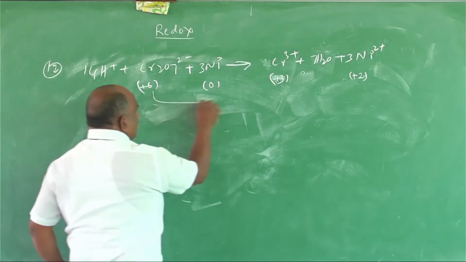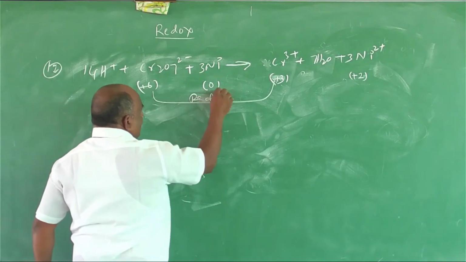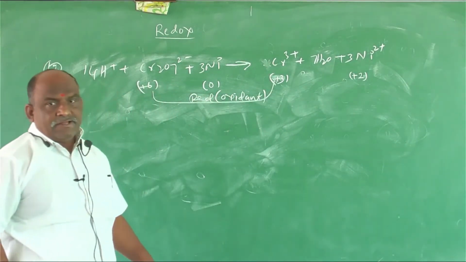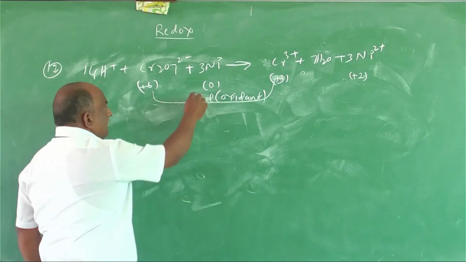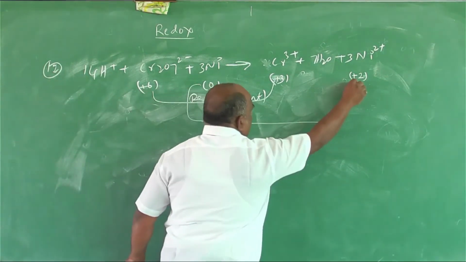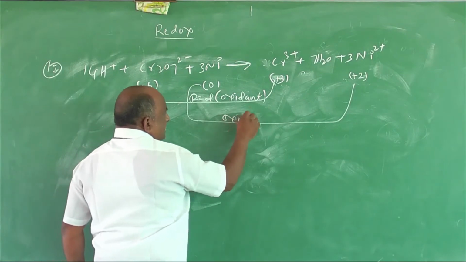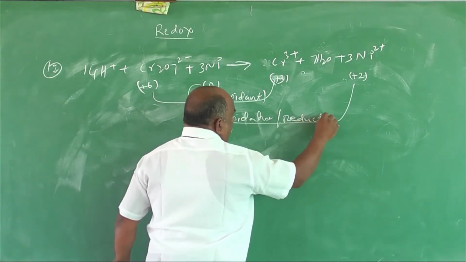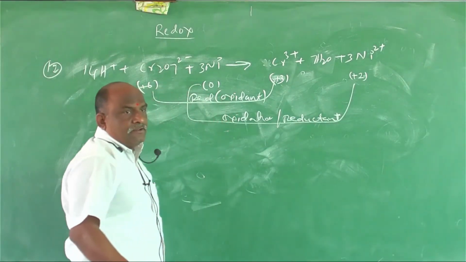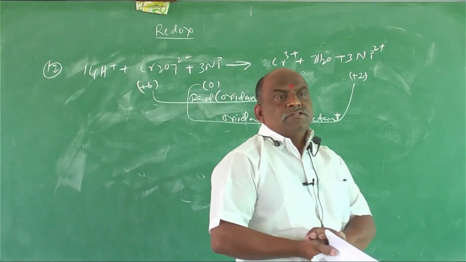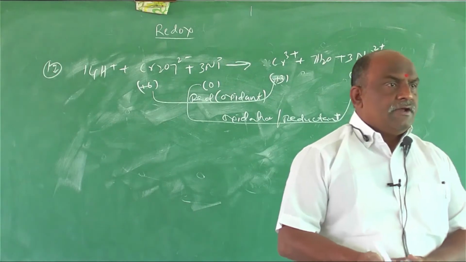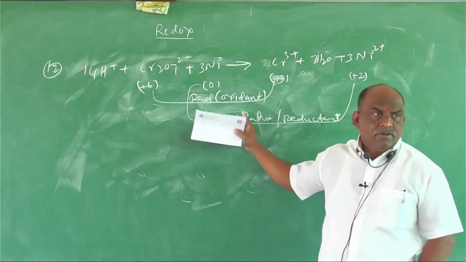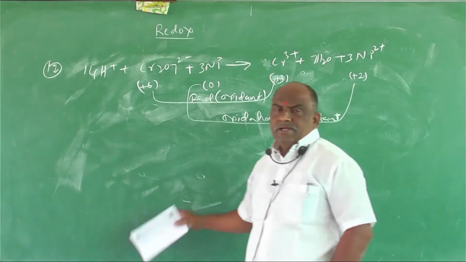Reduction means the species is the oxidant, the oxidizing agent. On the other hand, nickel goes from 0 to plus 2, an increase, which is oxidation, so it is the reductant. The species which undergoes oxidation is the reductant, and the species which undergoes reduction is the oxidant. This is a common basic fundamental point.